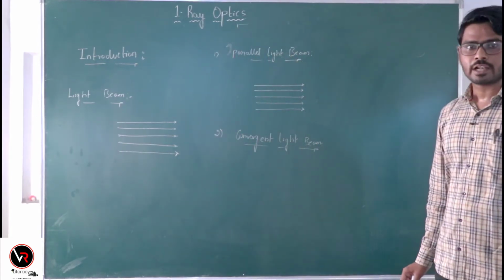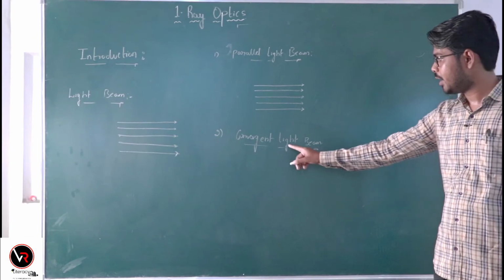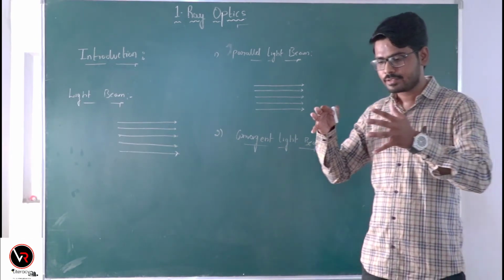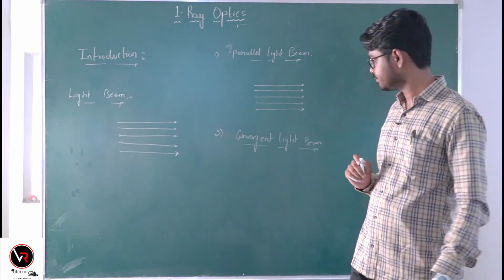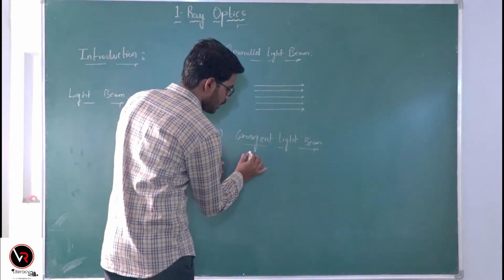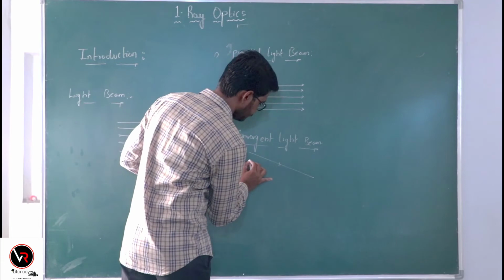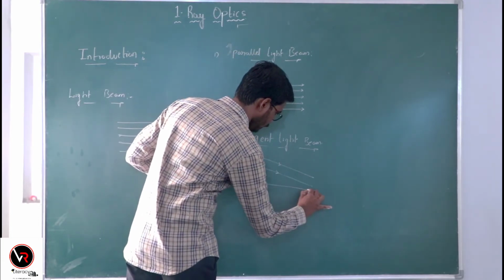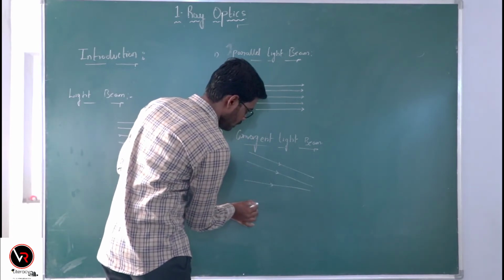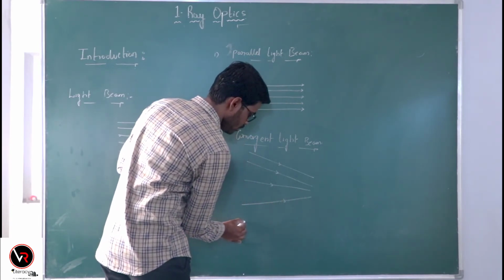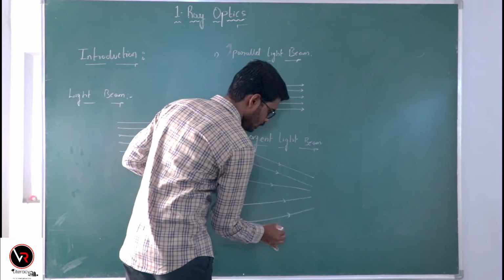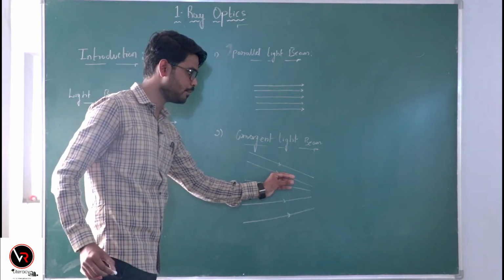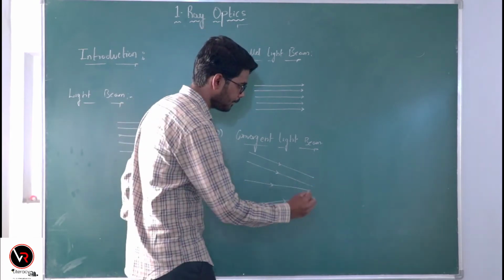So, what is convergent light beam? The name itself is suggesting that all the light rays converge at a point. The light rays which are coming from the light source, as they proceed forward away from the light source, the distance between them decreases and they meet at a point.